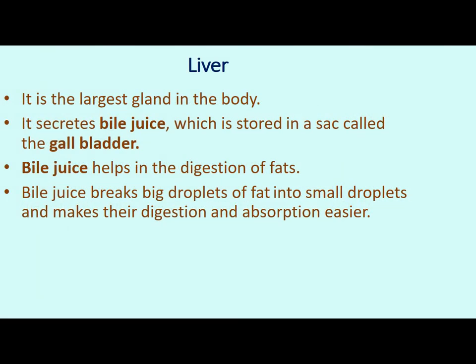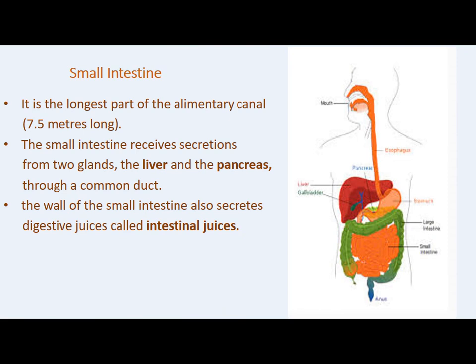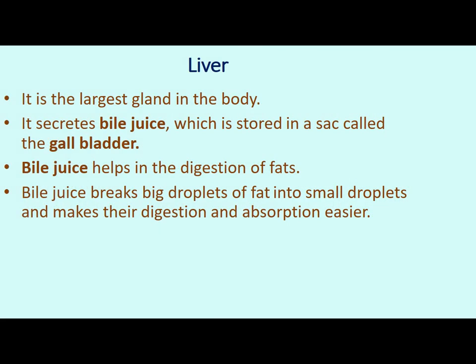Now, what is the function of the liver? You have seen in the previous diagram that the liver is a reddish brown gland situated in the upper part of the abdomen. It is the largest gland of the body. It secretes bile juice. Remember this word, children, bile juice. This is the juice secreted by the liver, which is stored in a sac-like structure called the gallbladder. In the diagram you can see the gallbladder. It stores the bile juice.